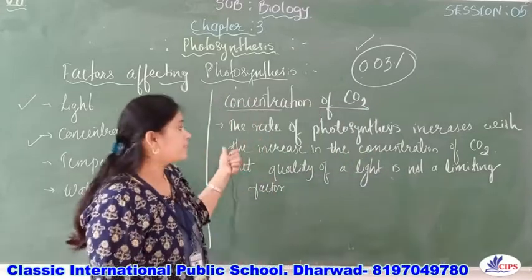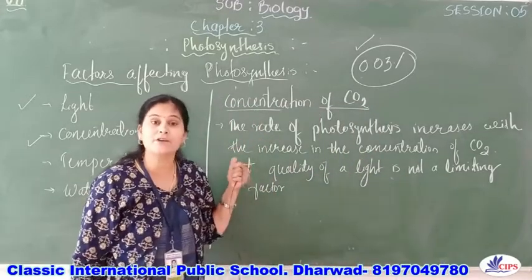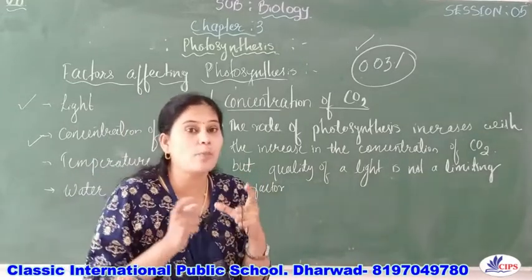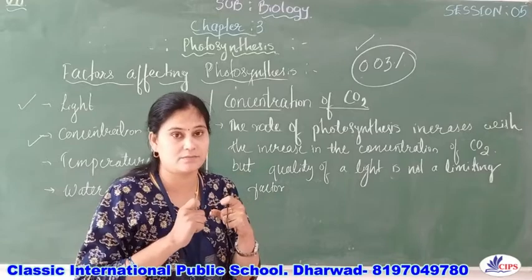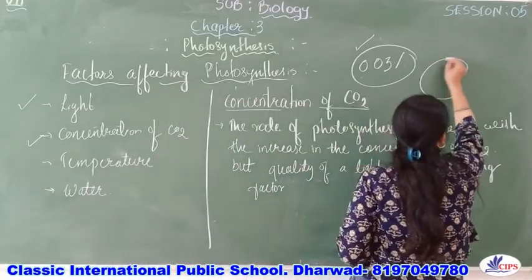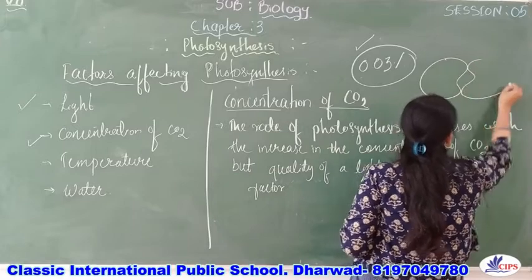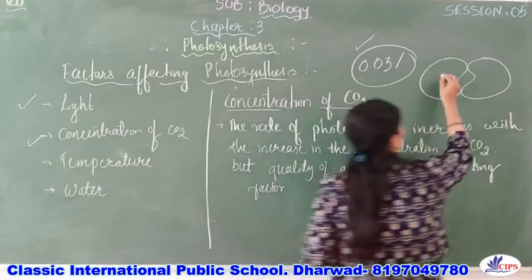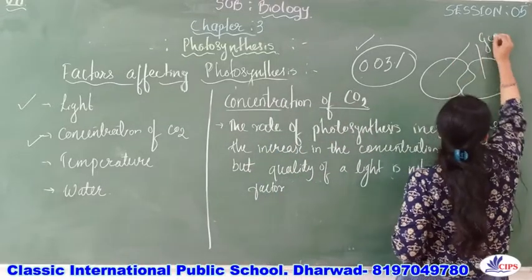Children, when the percentage of carbon dioxide increases, at that time the stomata will close. We know that this is a stomata, right? Already we studied this. It is made up of two guard cells. So these two are the guard cells, right?